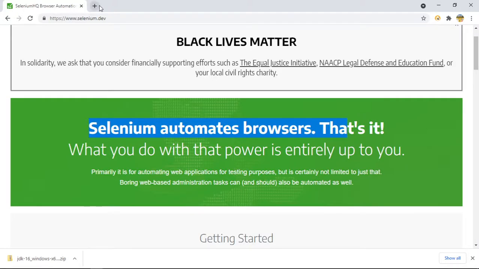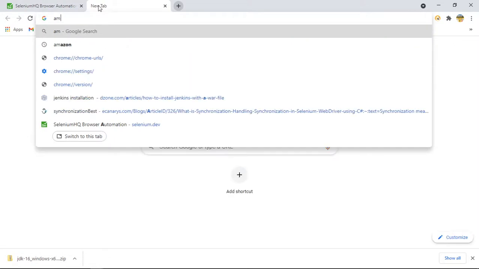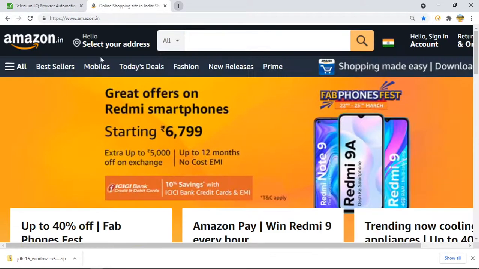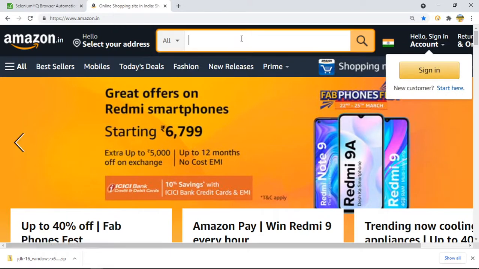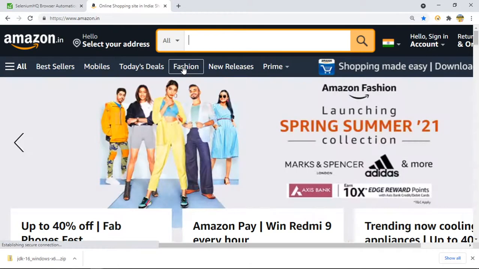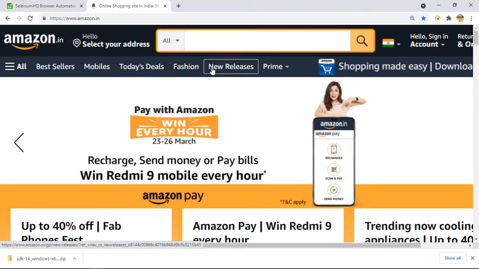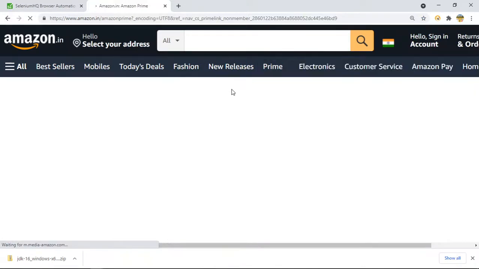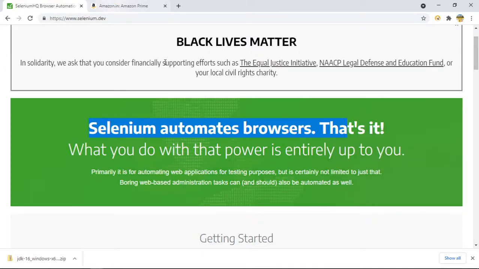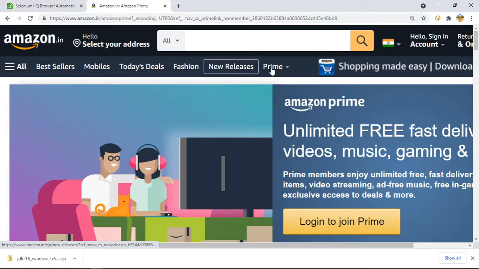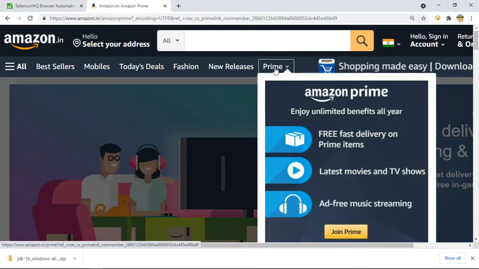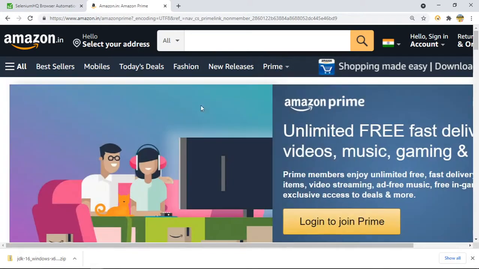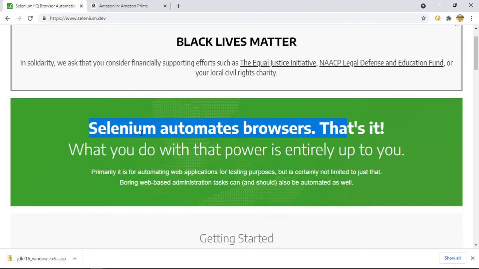Suppose I am testing a website, like if I open the Amazon website, I want to test whether I am able to click on this particular fashion button or not. I want to check whether New Releases is clickable or not. I will do it manually, but with the help of Selenium, we will be able to perform all the manual operations through code. So we do not have to do it manually every time. Code will do that for you, which means I am going to automate this website. This is what they mean, that Selenium automates our web browser.